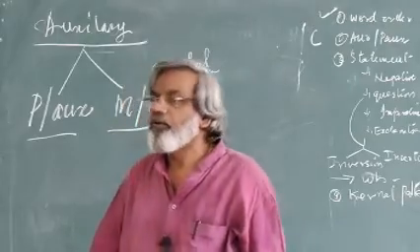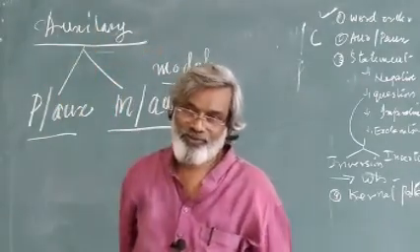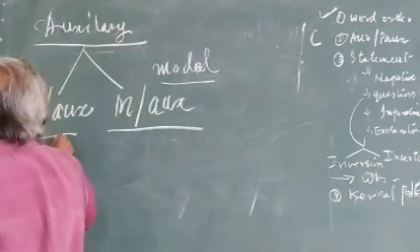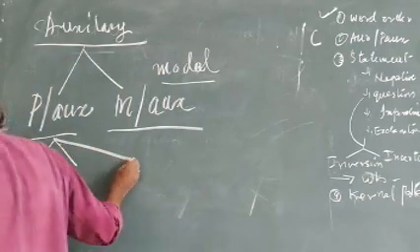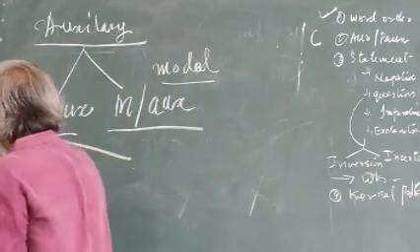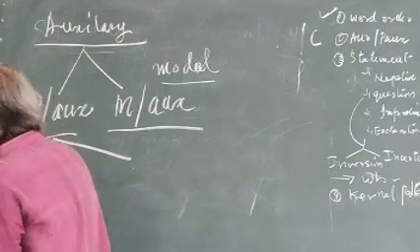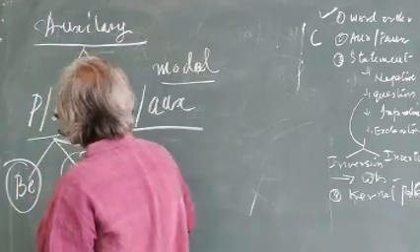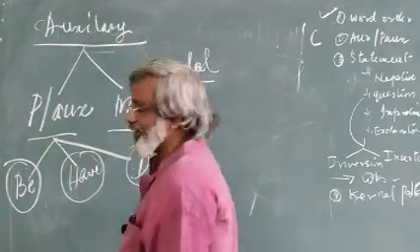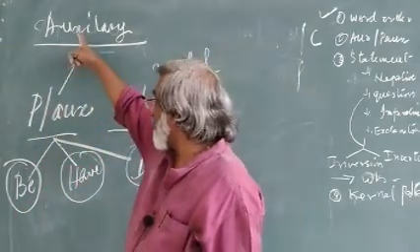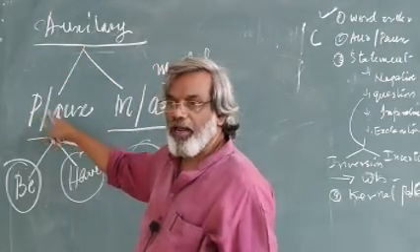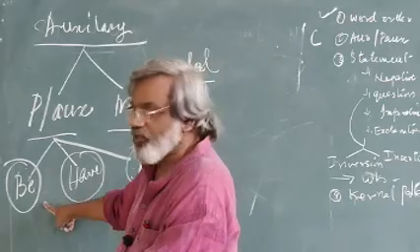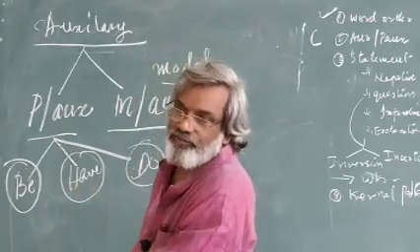What is a verb? It is one of the parts of speech that you will study later. Then PAUX is again divided into three divisions: verb be group, have group, and do group. Look here, the primary auxiliary system is divided into three sections: be section, have section, do section.